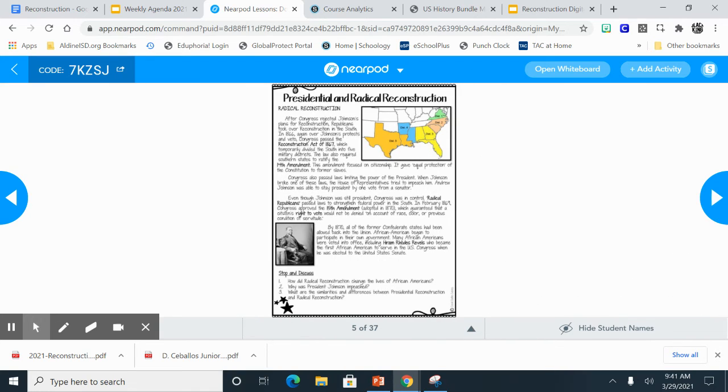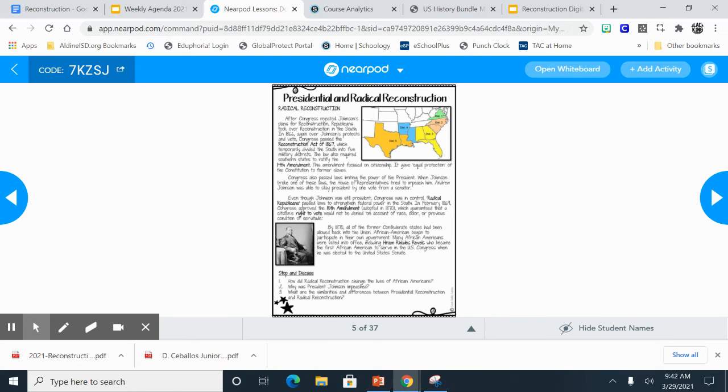And so let's look at radical reconstruction. Radical reconstruction, or another term for it could be congressional reconstruction. After Congress rejected Johnson's plan for Reconstruction, Republicans took over Reconstruction in the South. In 1866, again over Johnson's protest and veto, Congress passed the Reconstruction Act of 1867, which temporarily divided the South into 5 military districts. This law also required Southern states to ratify the 14th Amendment.